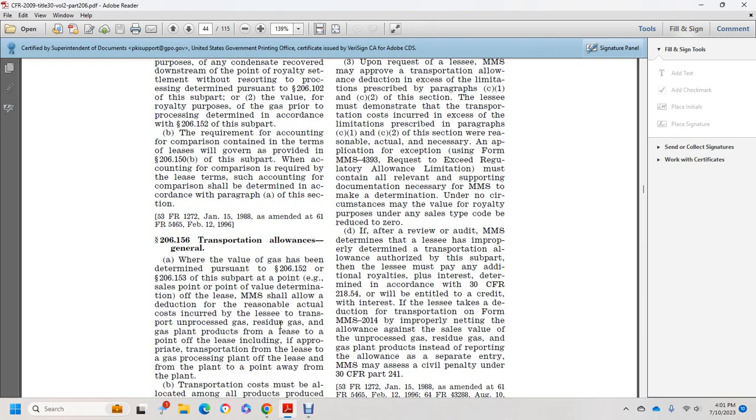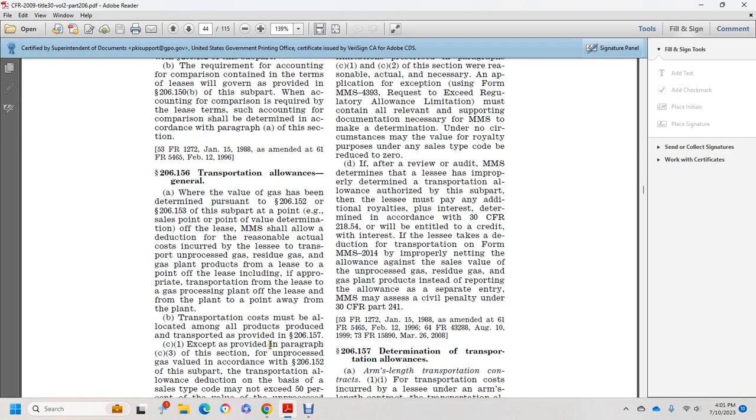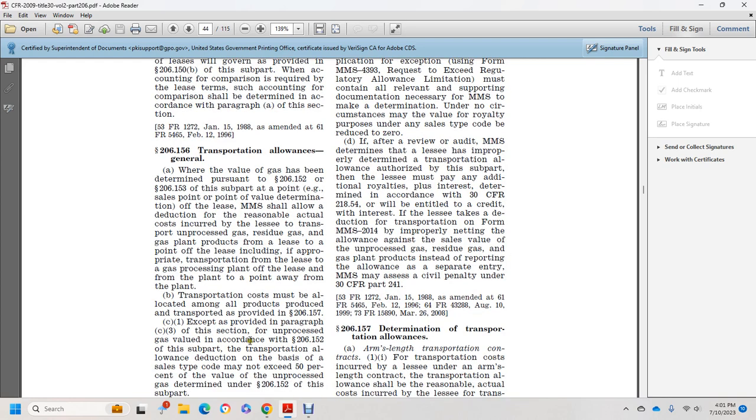206.156 Transportation allowance. Wherever the value of the gas has been determined pursuant to 206.152 or 153 of the subpart, with a sales point or a point of value determination, the Minerals Management Service shall allow the deduction of the reasonable actual cost incurred by the lessee for transporting unprocessed gas or residual gas or the gas plant product from the lease to the point off the lease, including the appropriate transportation from the lease to the gas processing plant off the lease, from the plant to a point away from the plant. The transportation cost must be allocated among all of the products produced and transported as provided in 206.157, except as provided in paragraph C3 of this section.